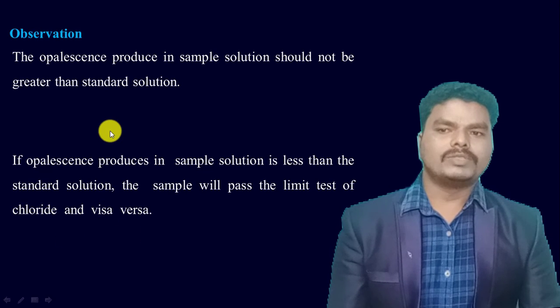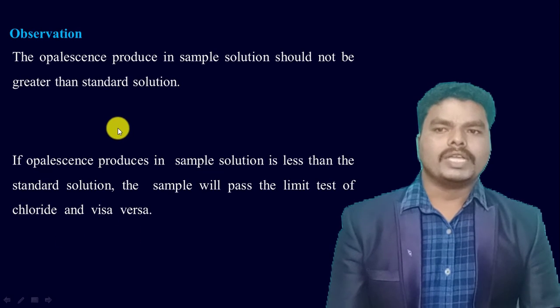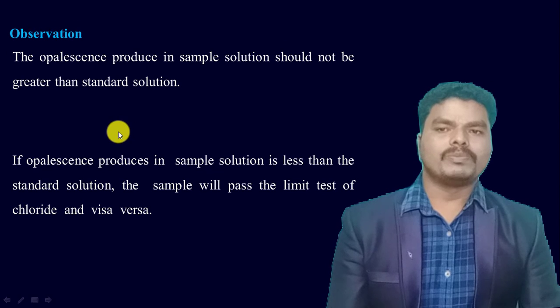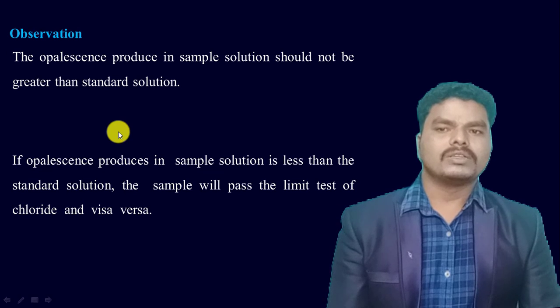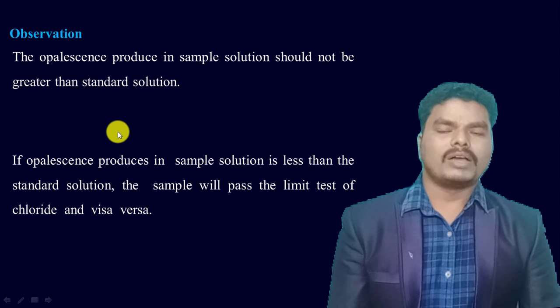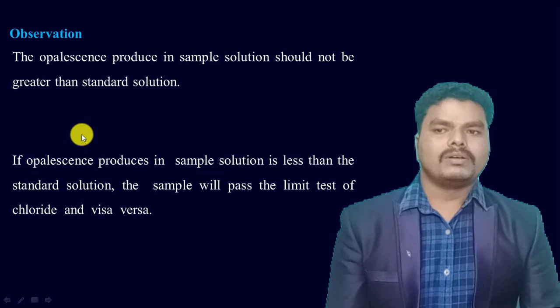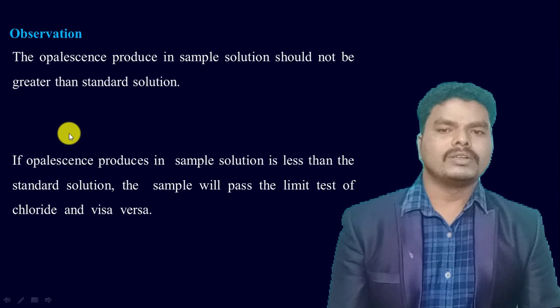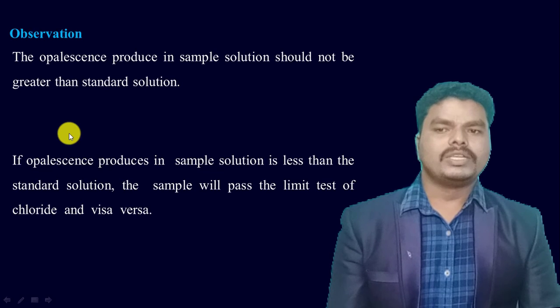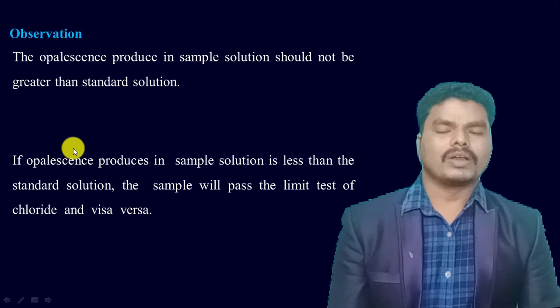I am repeating the observation and inference once again. If the opalescence or turbidity produced in the sample solution is greater than that produced in the standard solution, then the sample has not passed the limit test for chlorides. Or if the opalescence or turbidity produced in the sample solution is less than that produced in the standard solution, then the sample has passed the limit test for chlorides.